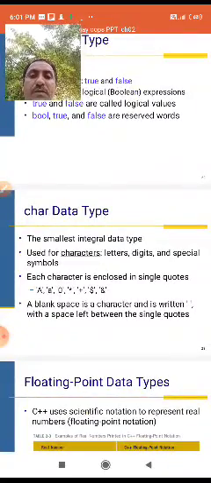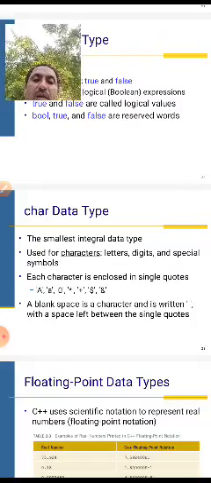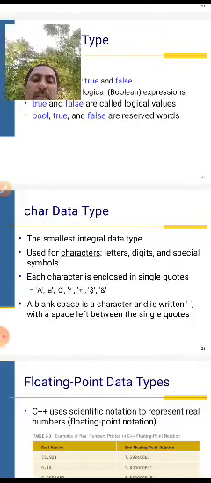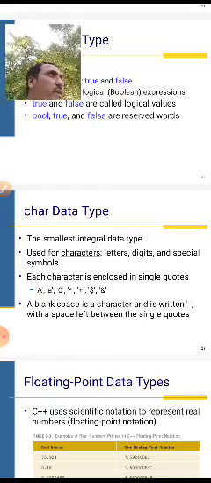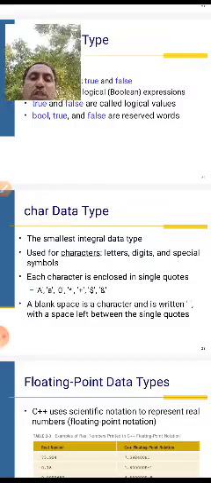Char data types. Character, it's letters. Letters means A to Z. Character or string.